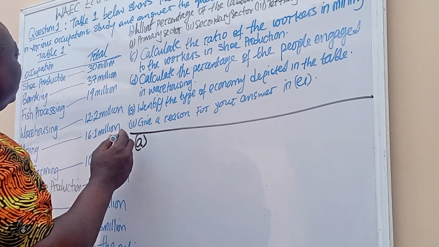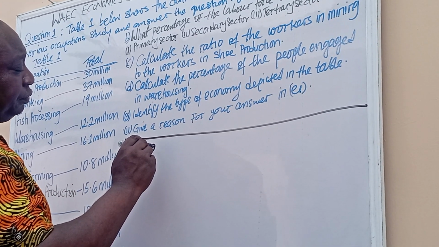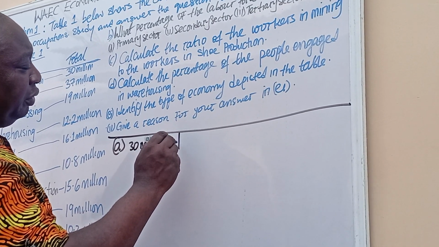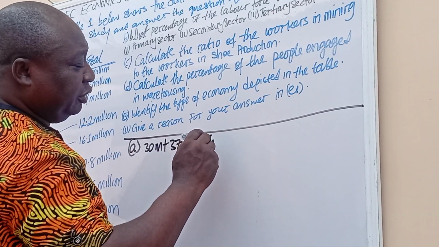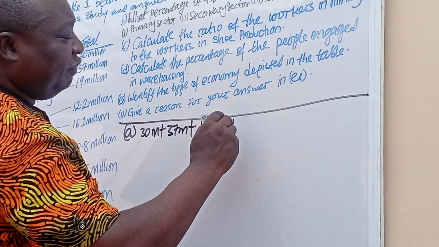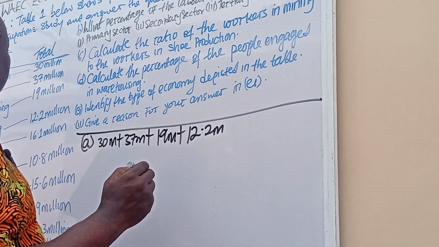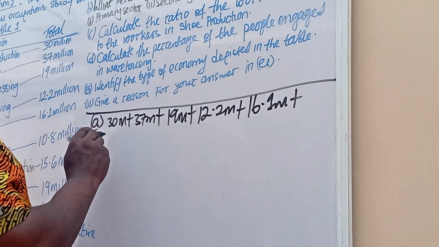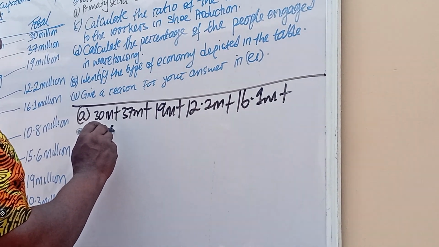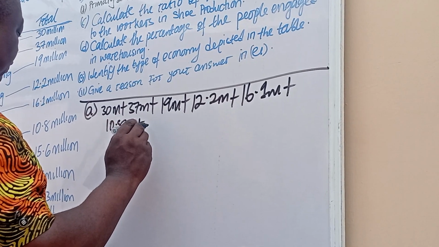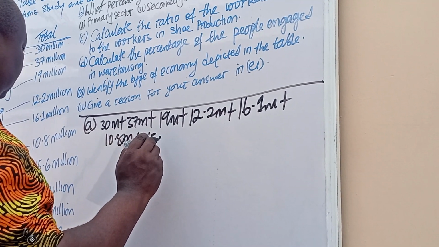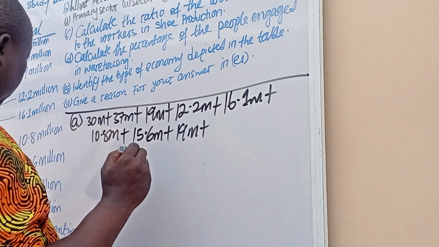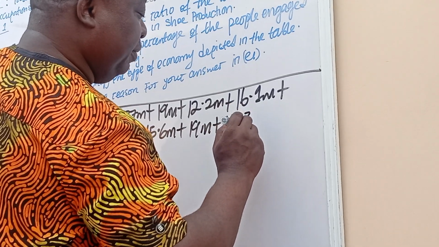So let's see. We have 30 million plus 37 million plus 19 million plus 12.2 million plus 16.1 million plus 10.8 million plus 15.6 million plus 19 million plus 10.3 million.